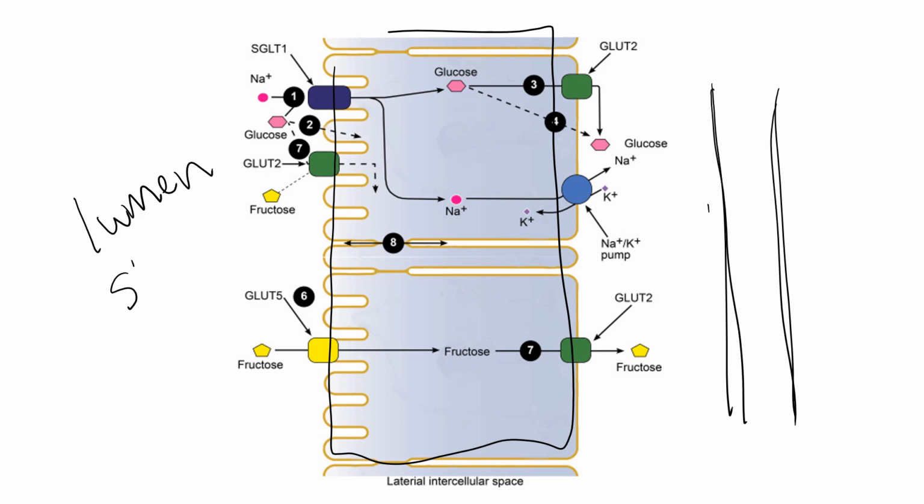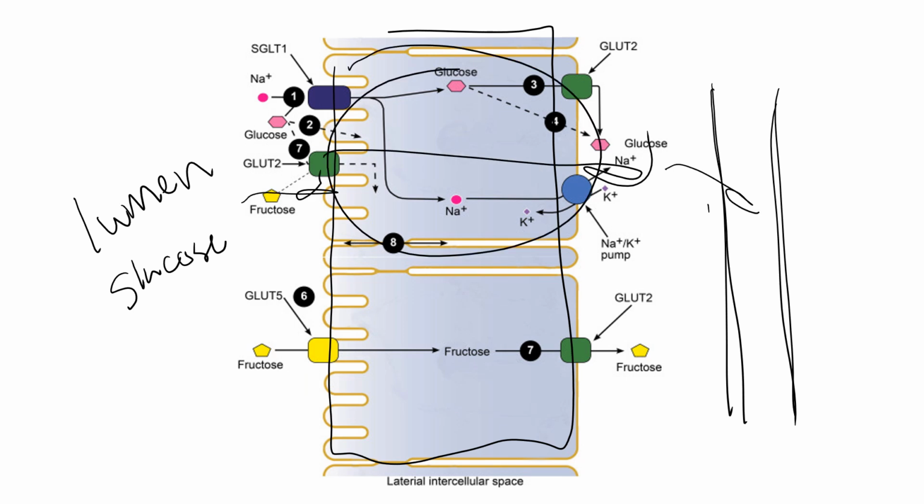We need to get the carbohydrates that are within the lumen, ultimately, past these column-shaped epithelial cells so that they can enter into the capillaries and cause blood sugar to rise. So how are we going to get these carbohydrates past these epithelial cells that line the small intestines? That is the question.